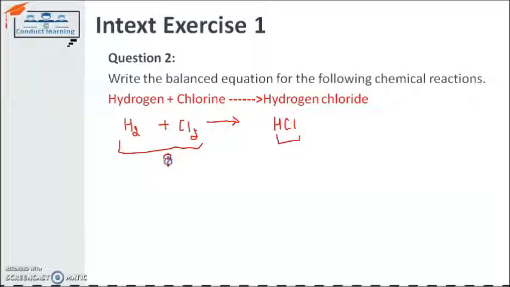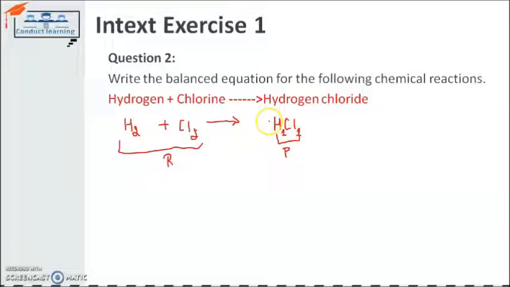Why is the mass not equal? Because on the reactant side, hydrogen has 2 atoms and chlorine also has 2 atoms. But on the product side, there is only one atom each of hydrogen and chlorine. So the mass is not equal.